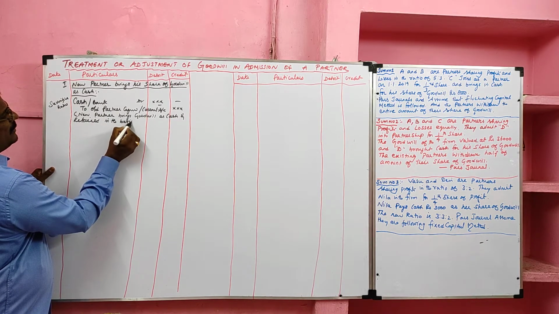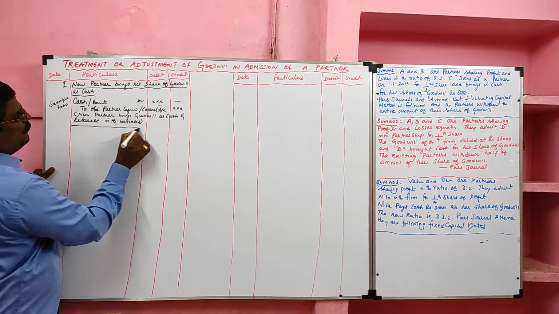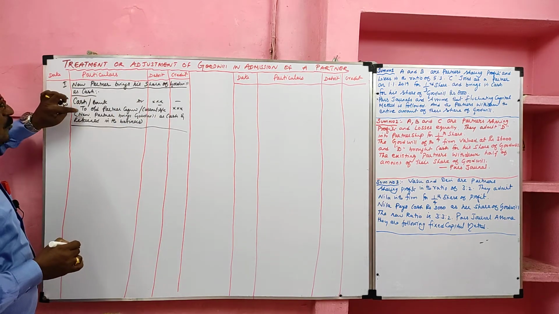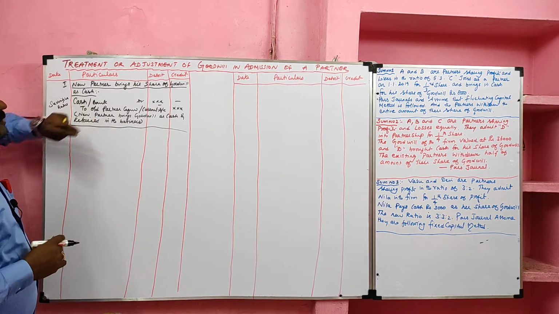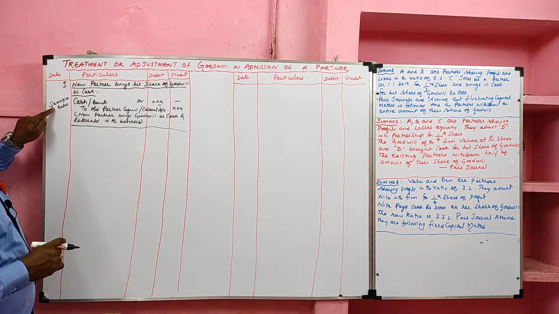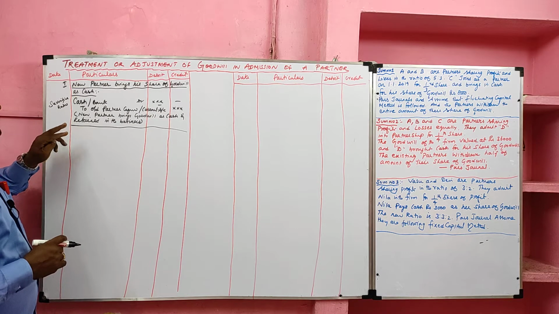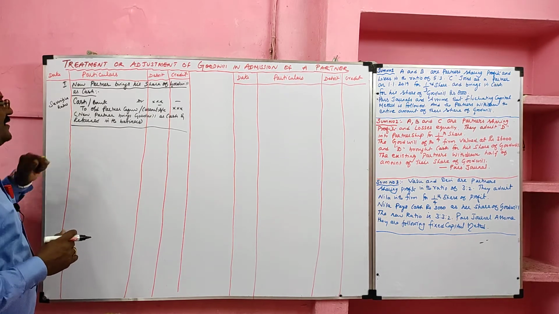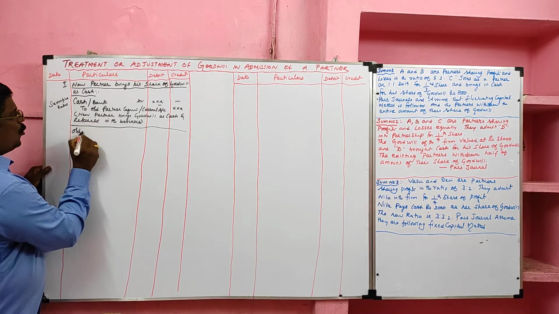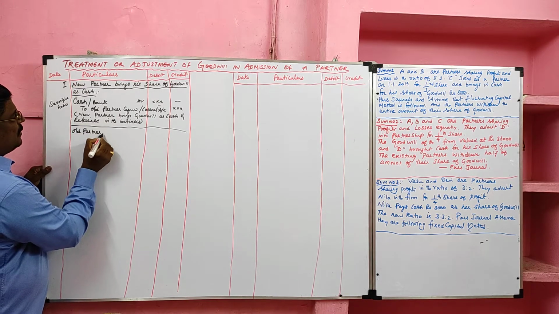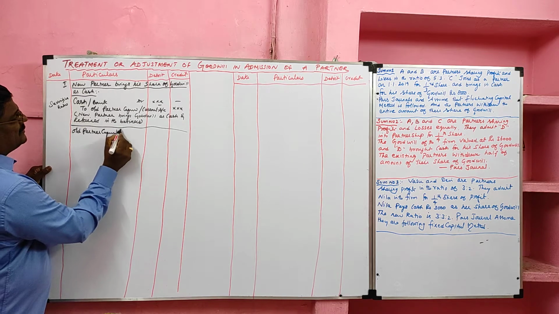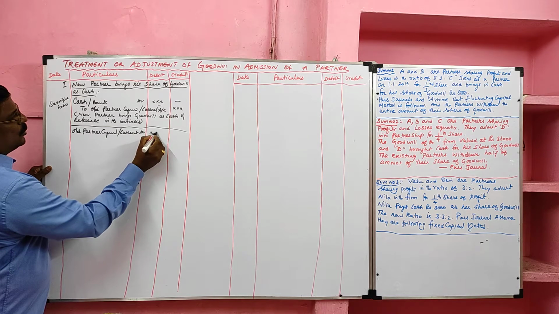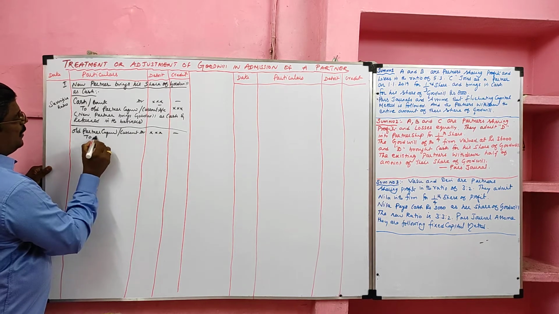So case number 1, the new partner brings his share of goodwill as cash. The entry is cash account debtor to old partner capital or current account. They will share in the sacrifice ratio. Sometimes the goodwill may be withdrawn by the old partner. If goodwill is withdrawn, we have to record a second entry: old partner capital or current account debtor to cash or bank.